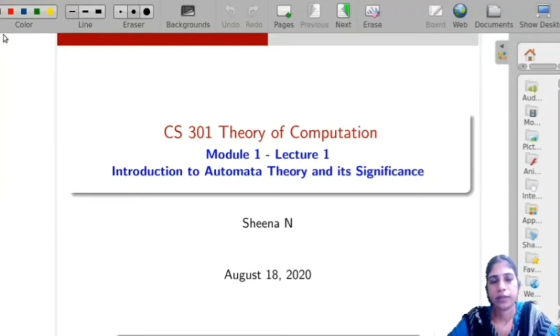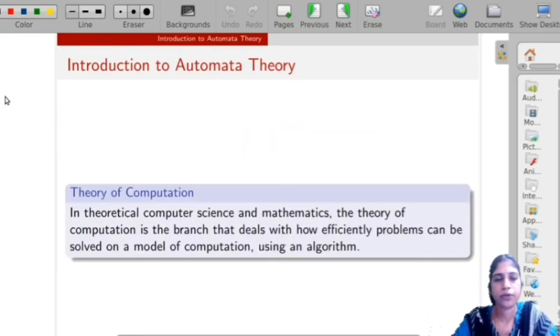Hello all, in this video onwards we will study a new course, that is Theory of Computation. What is Theory of Computation? Theory of Computation is actually a branch of computer science, theoretical computer science and mathematics that deals with how efficiently problems can be solved on a model of computation using an algorithm.